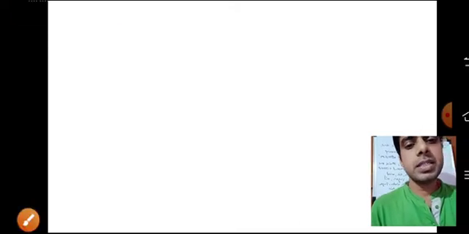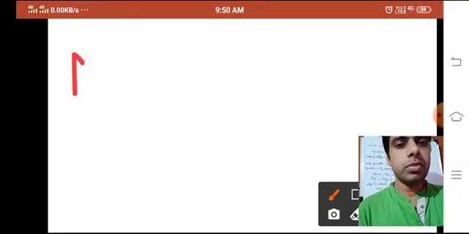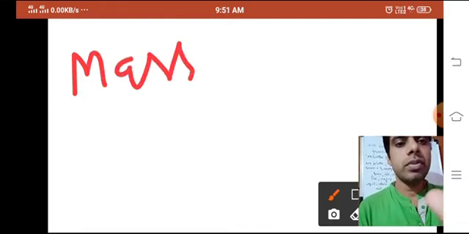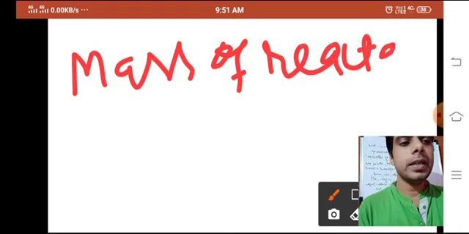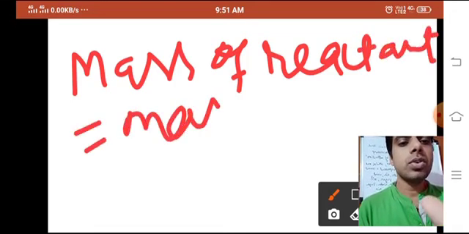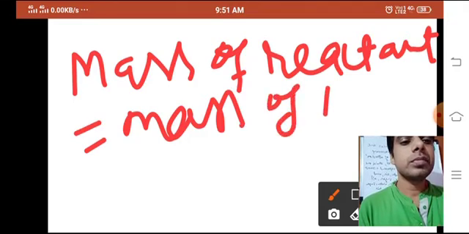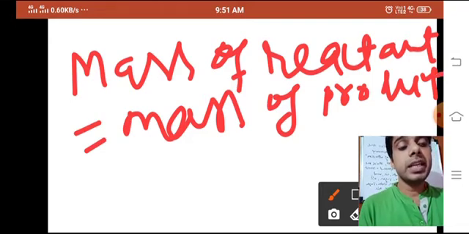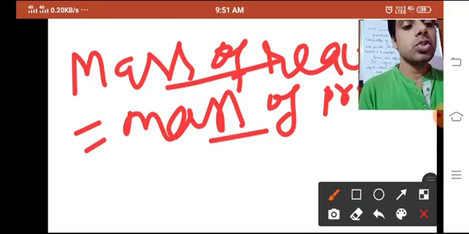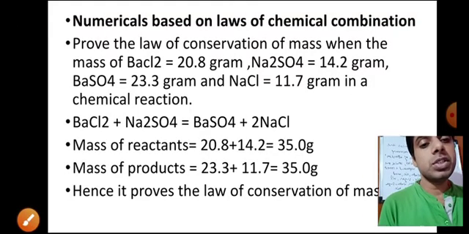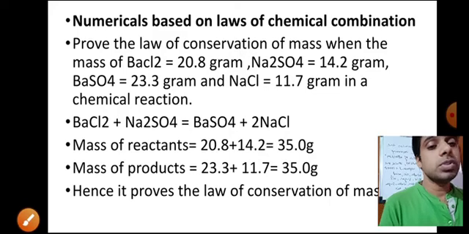Now, left hand side and right hand side: mass of reactant is equal to mass of product. So the addition of the mass of reactants and the addition of the mass of products should be equal, and if it is equal, then it is following the law of conservation of mass.